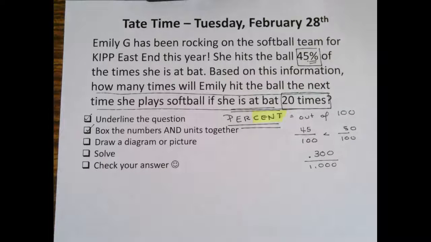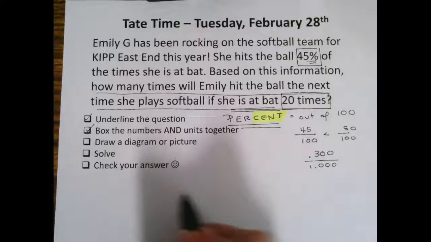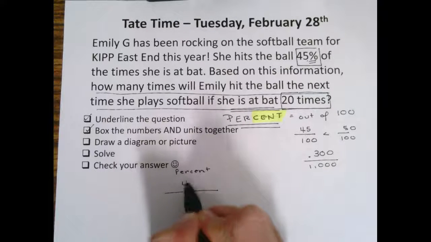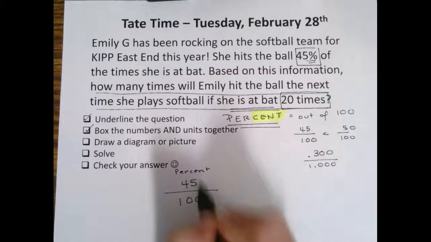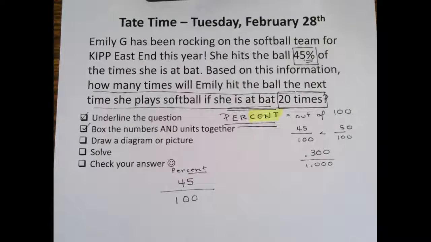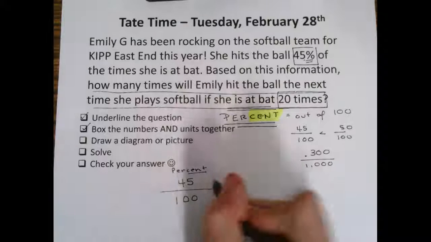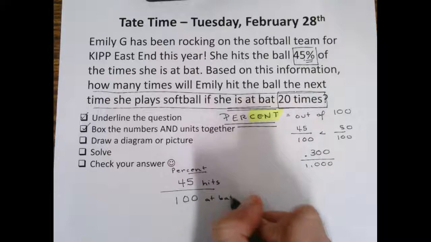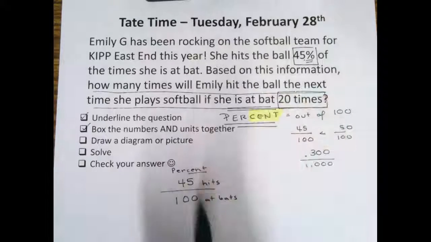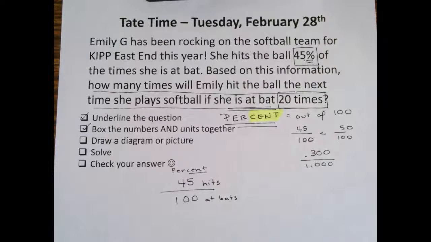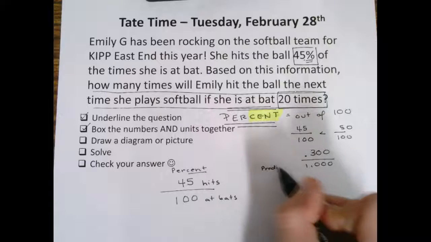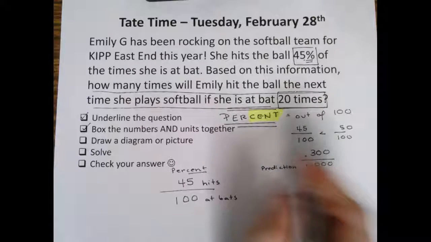So I'm going to draw a little conversion chart down with this. So I know that her percent is 45 out of 100, because remember, percents are always out of 100. So this is how many hits she has out of 100 at bat. Because it says she hits the ball 45%, so she has 45 hits out of 100 at bats. We're trying to predict, our prediction is for 20 at bats.